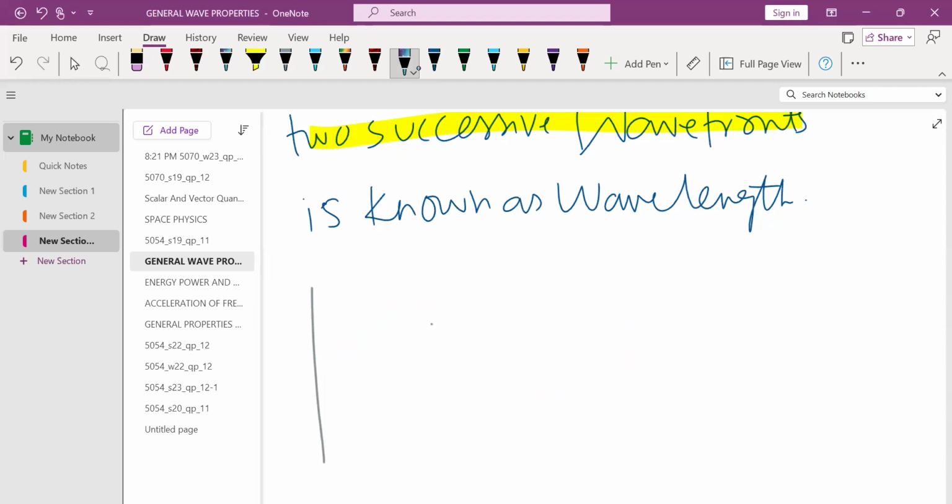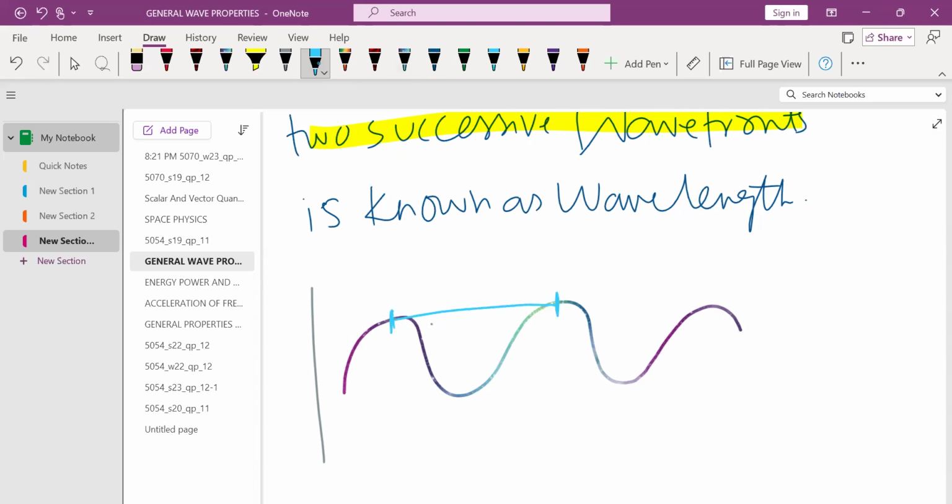Just let me draw a simple wave. It is not drawing, I don't know why. So this is a wave, and the distance between these are the wave fronts. The distance between two successive wave fronts is known as wavelength.